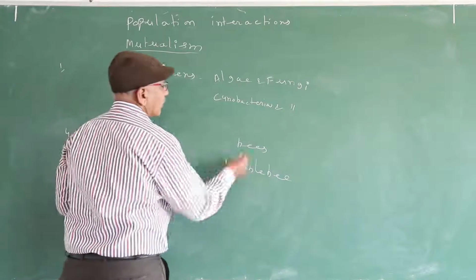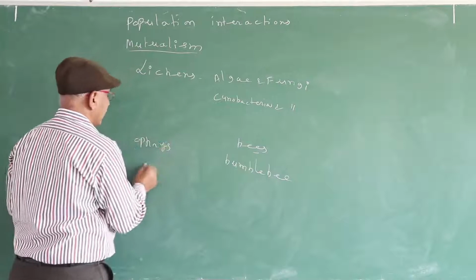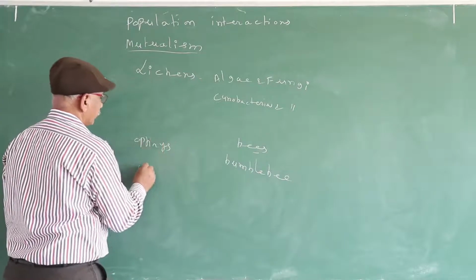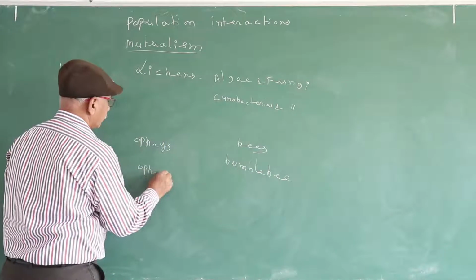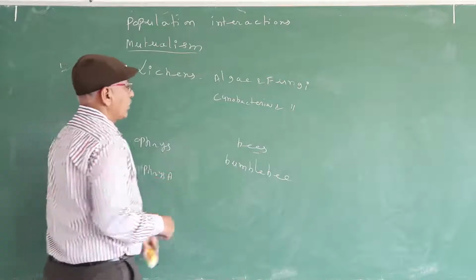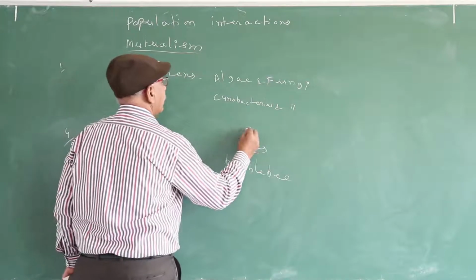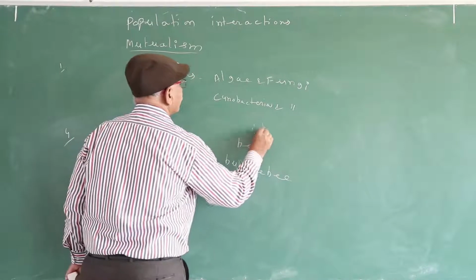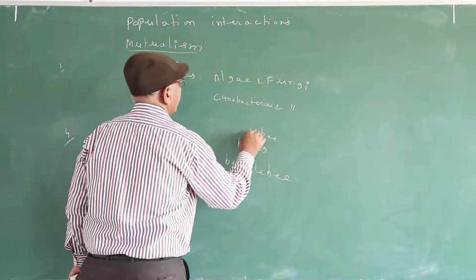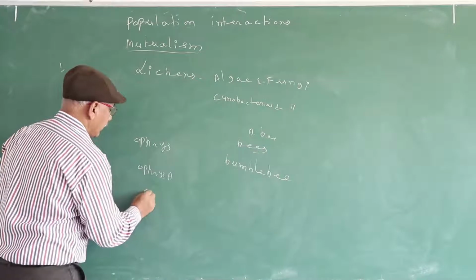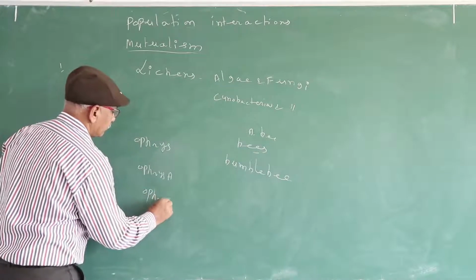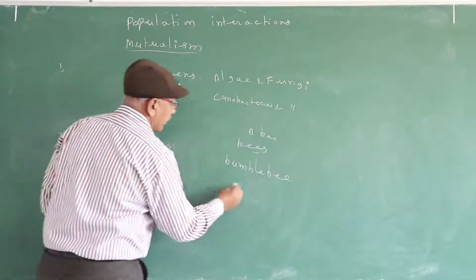So, for example, we assume Ophrys A is pollinated by honey bee A, and Ophrys B is pollinated by a bumblebee.